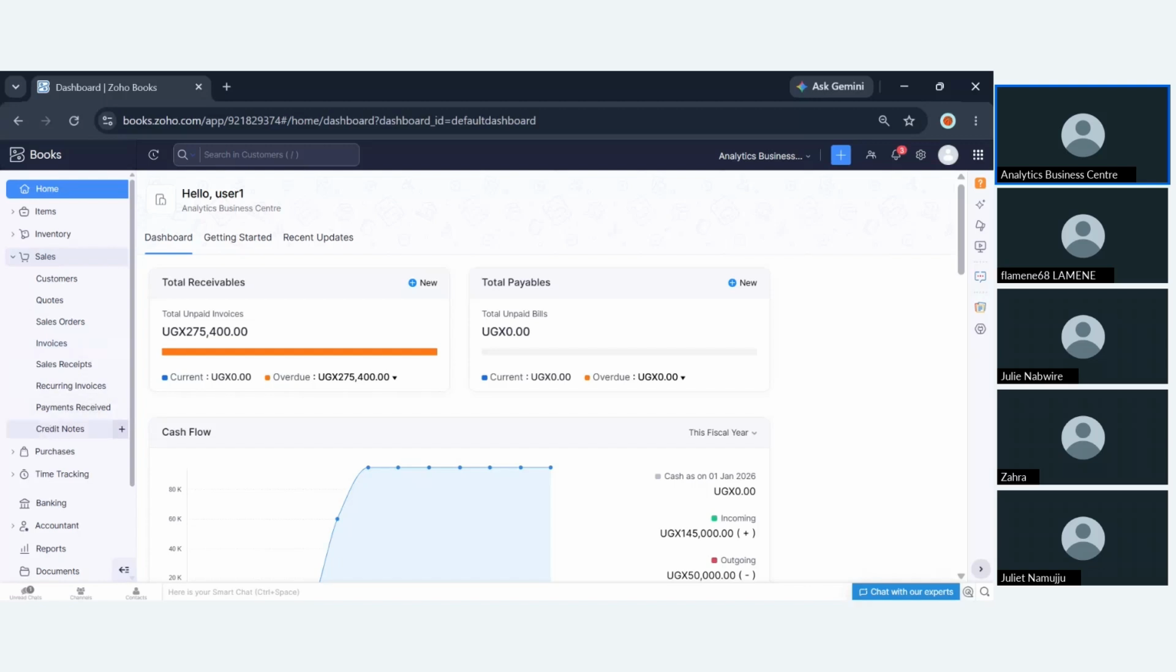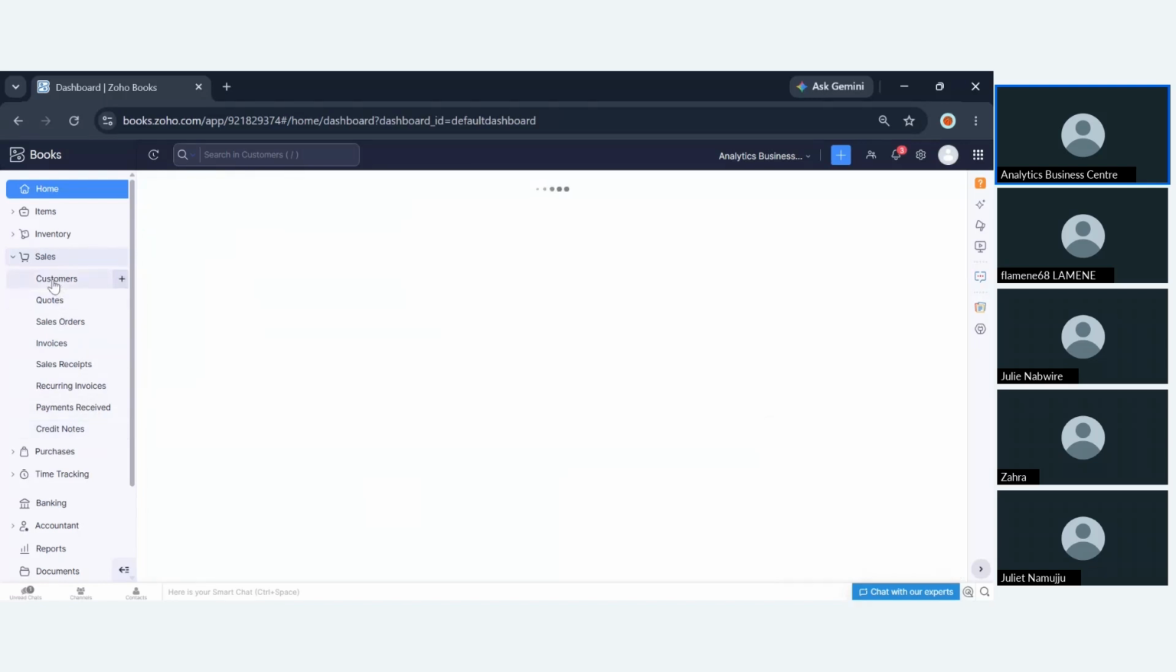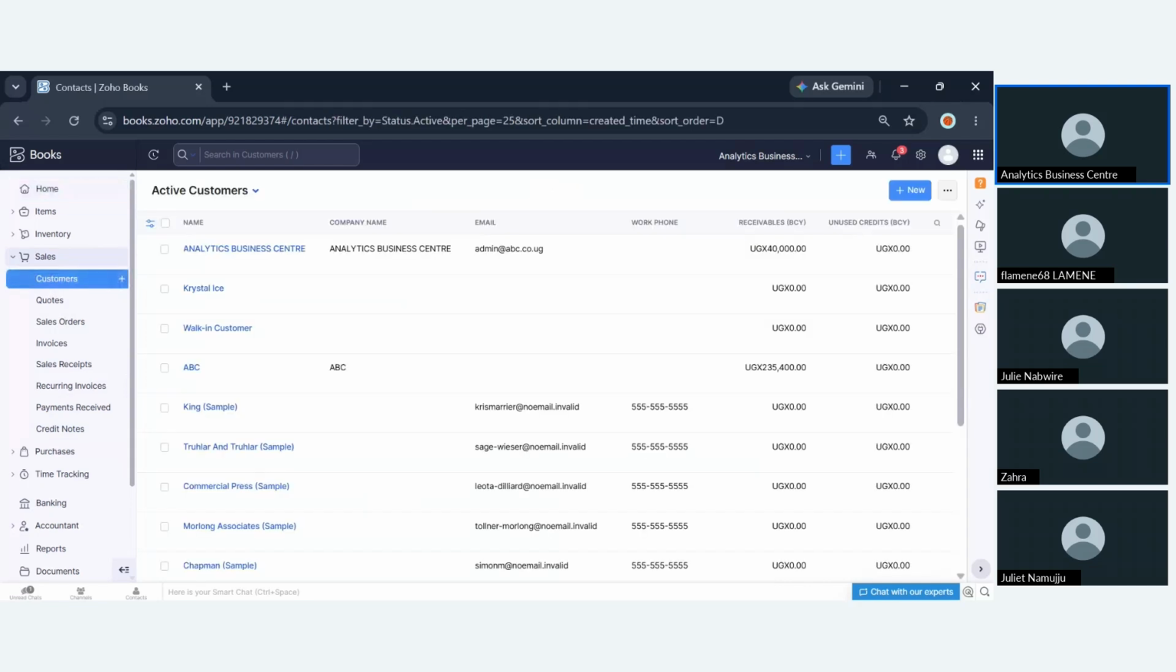So when a customer comes to you, that is the initial process, and we see it is being captured here. You're going to add customers in the system. When a customer comes to you, they are going to say, hello Analytics Business Center, I reached out to you via website, but I would want to get a list of your services, what I have interest in Zoho. So what you're going to do is attach that specific customer in the system.